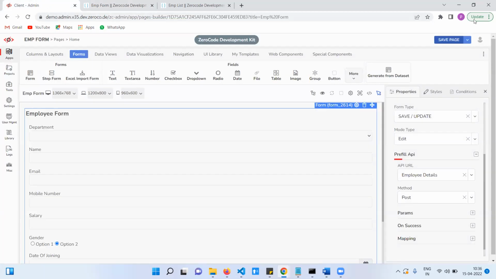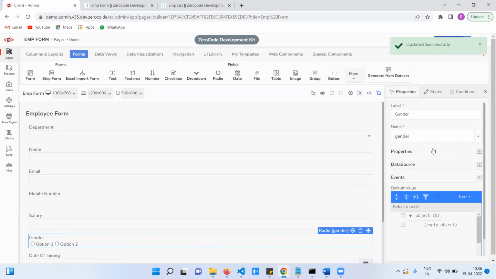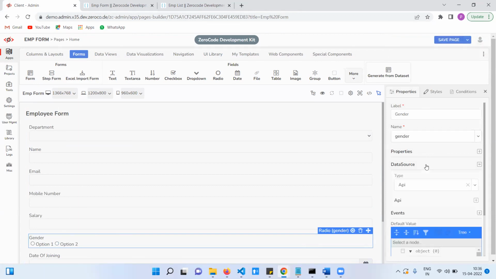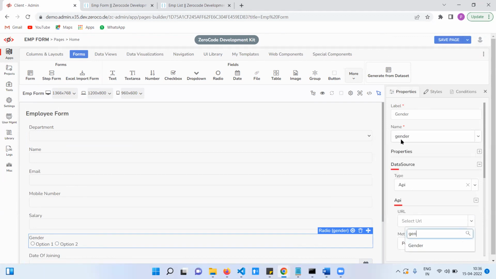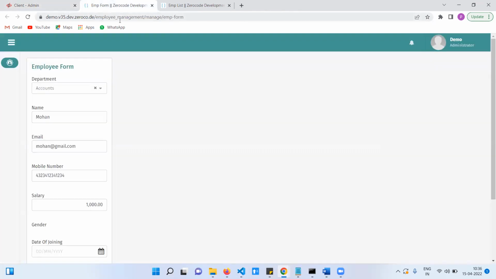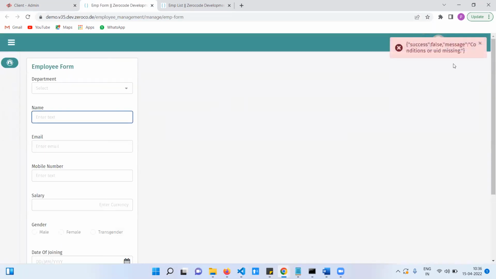Why is it not coming? You have not selected the API, sir. Select the API. Okay. Gender. Success.